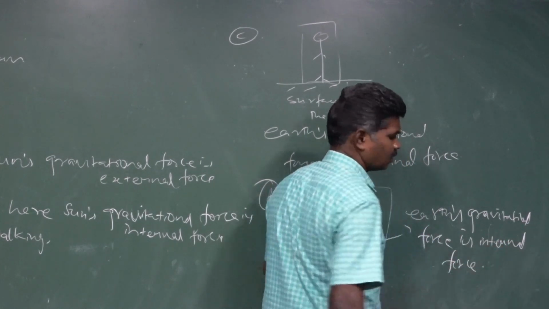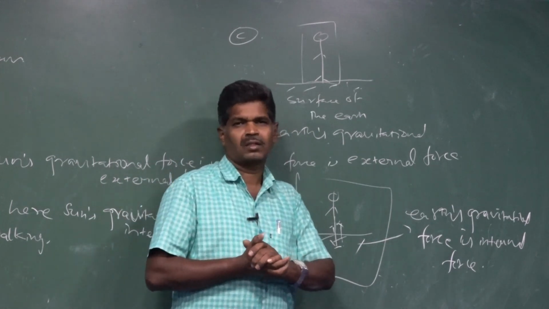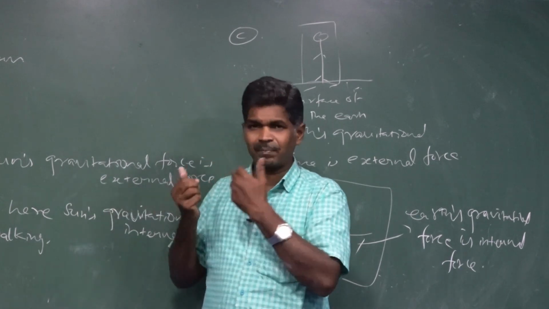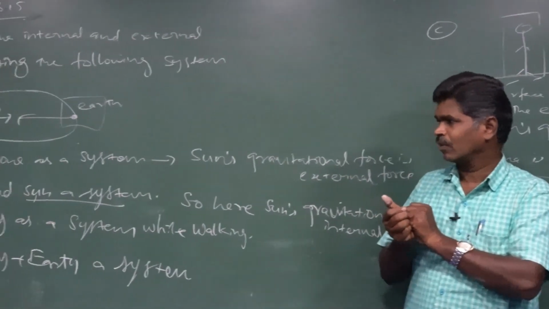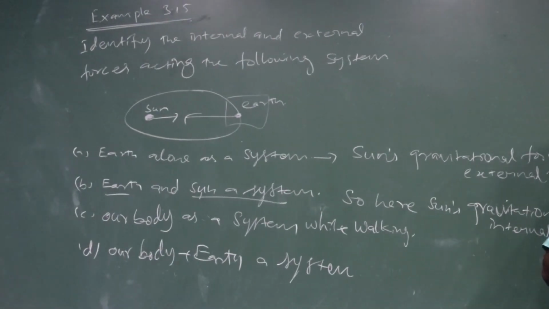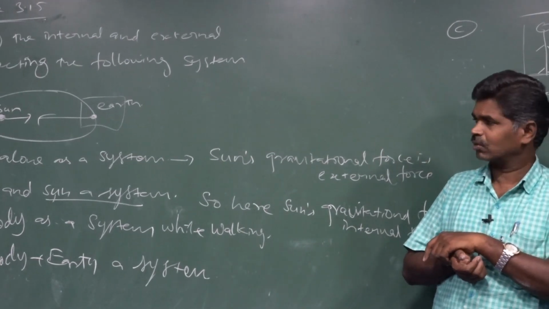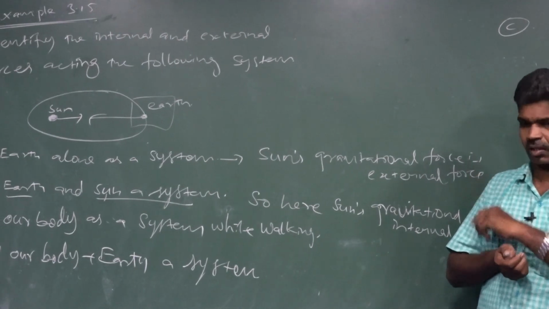Based on the system we take, the sun's gravitational force may be an internal force or an external force. In our first question, with earth alone as the system, the sun's gravitational force is an external force. But in our second question, earth and the sun both are taken as the system.